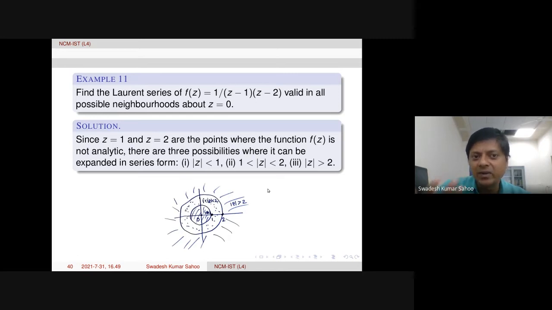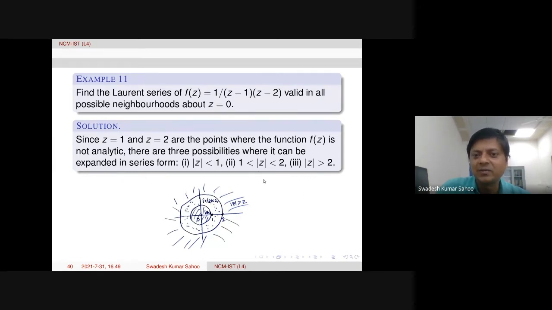And in particular, a Laurent series may be a Taylor series. For example, within the first circle, mod z less than 1, it will have Taylor series expansion. That means it will not have principal part, only analytic part will be there. Similarly, third part, mod z bigger than 2, we will see only principal part will be there.